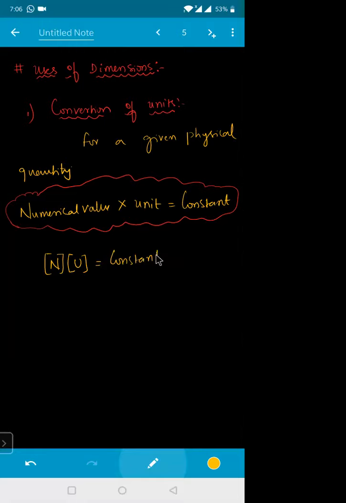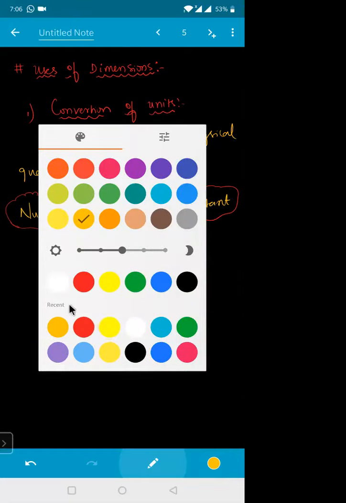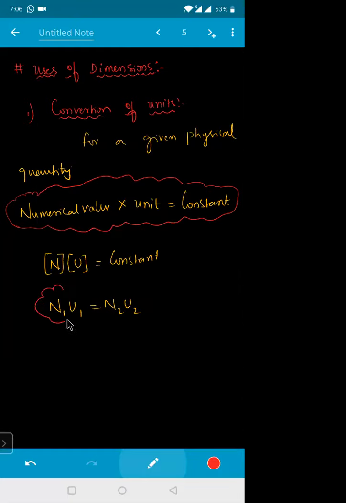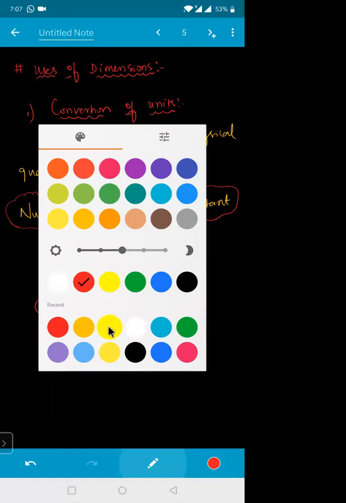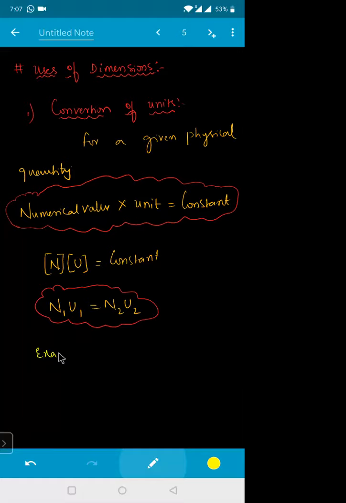That means n1 u1 will be equal to n2 into u2. If a physical quantity has a known dimension formula, and the units of that quantity in two systems are known, then I can get the relation between n1 and n2.